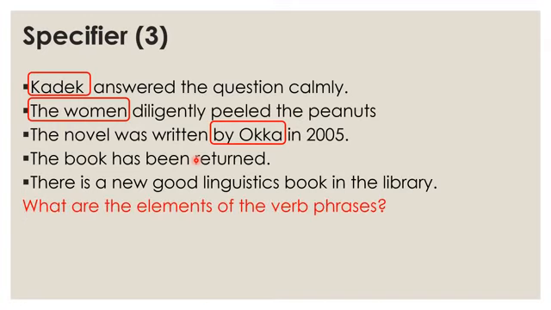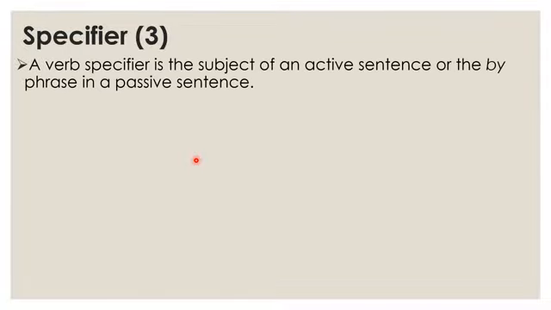And then the questions are, what are the elements of the verb phrases? First we have a specifier. Specifier is part of a VP. A verb specifier is a subject of an active sentence or the by phrase in a passive sentence.